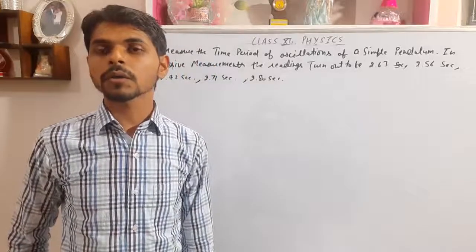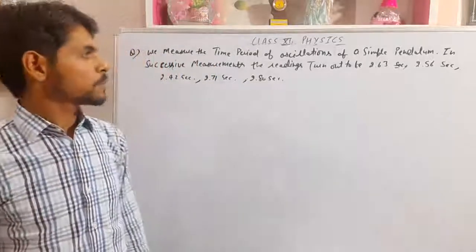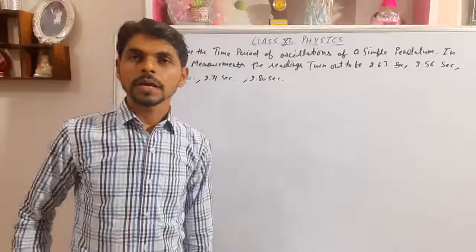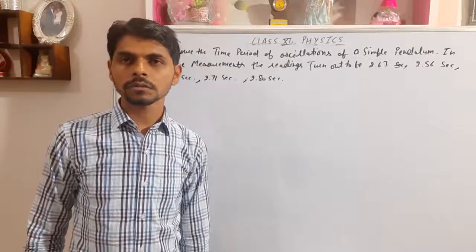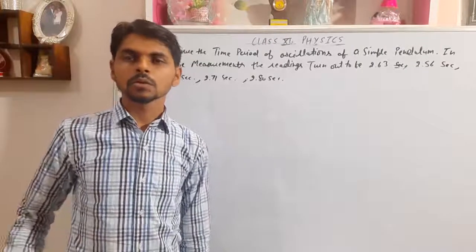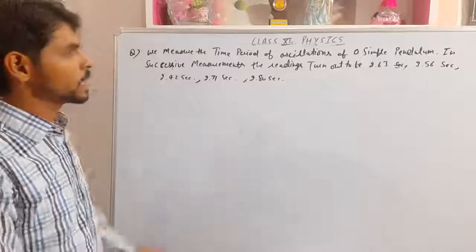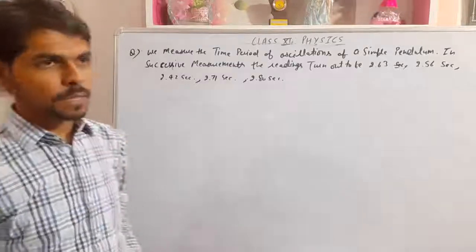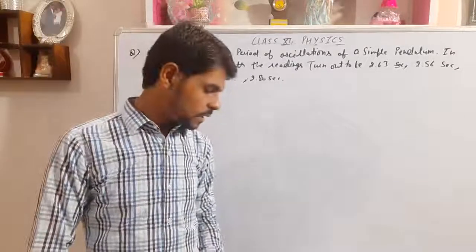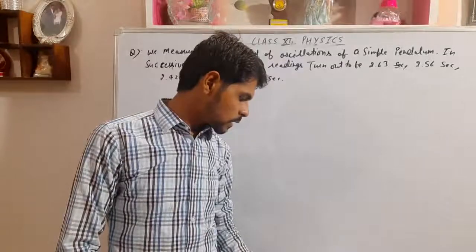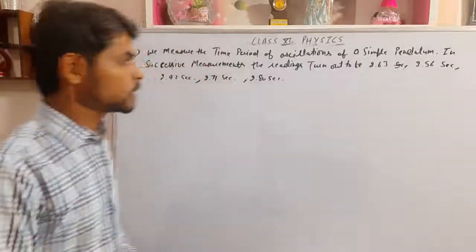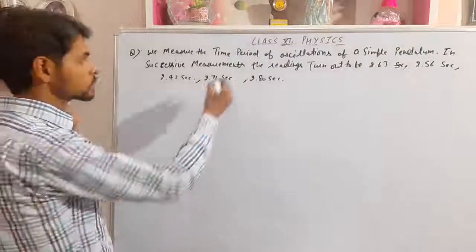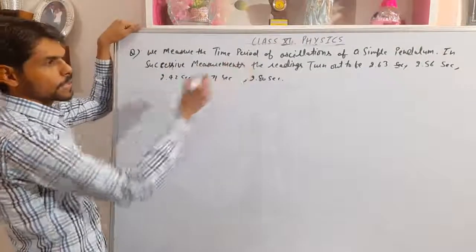So what do we want to calculate? We want to calculate absolute error, relative error and percentage error for this numerical. We have to calculate the absolute error in every measurement. So first of all, what are the measurements?